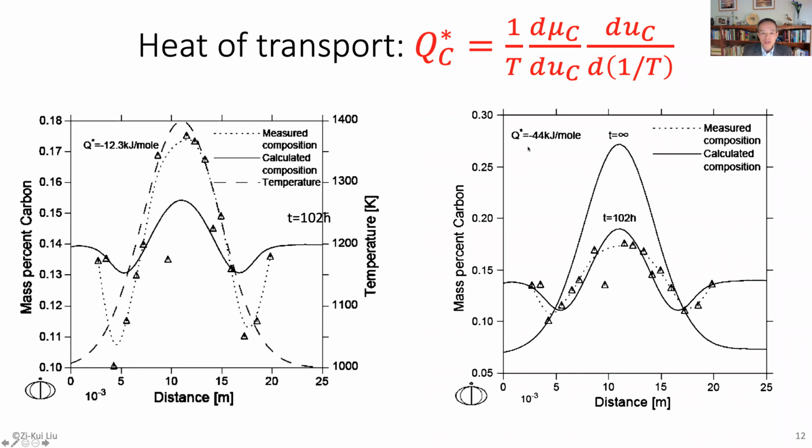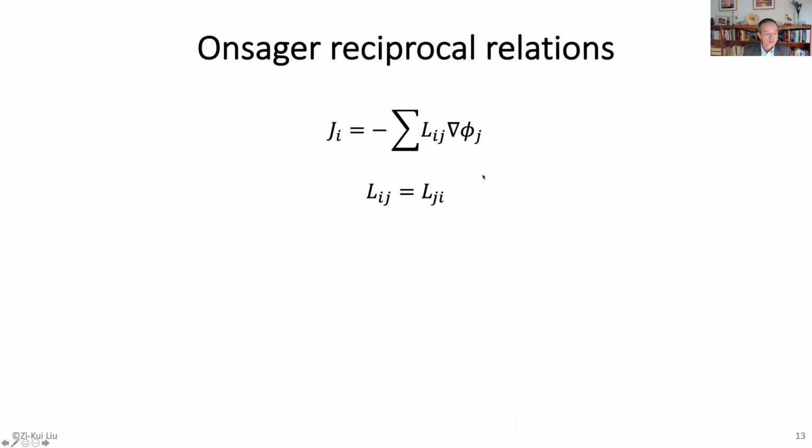Now let's go back to Q star. Q star is a very important parameter, right? Very important parameter. Okay. So let's go back even one step further. It's the Onsager reciprocal relations. What it means is that for a flux of anything, the molar quantity in the system, based on the Onsager equation, it should be minus the gradient of all driving forces. Okay. And then the Onsager relation says that this L matrix is symmetric. But we all know that a symmetric matrix can be made diagonal.